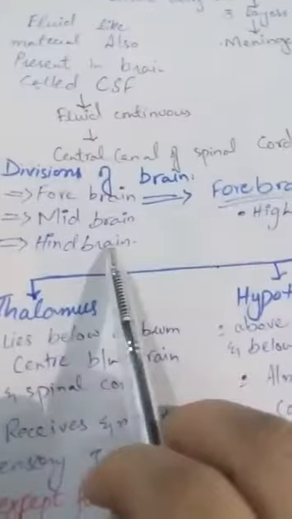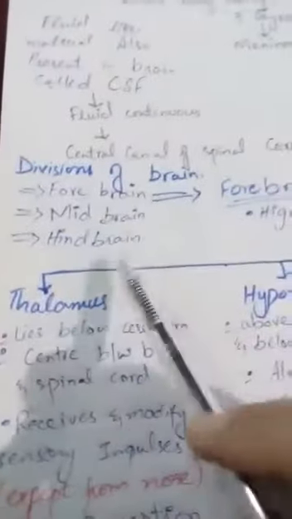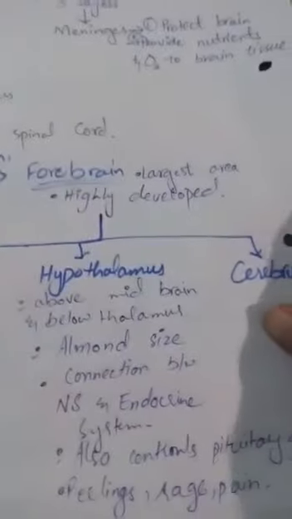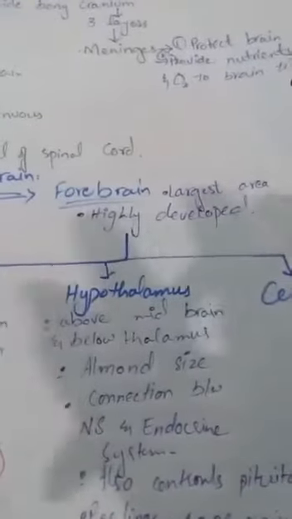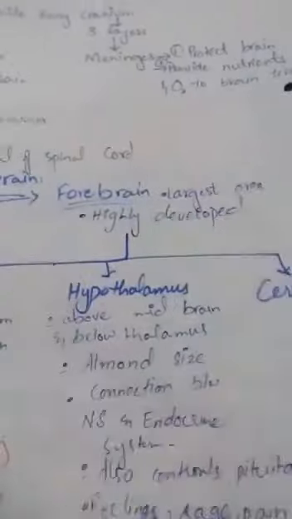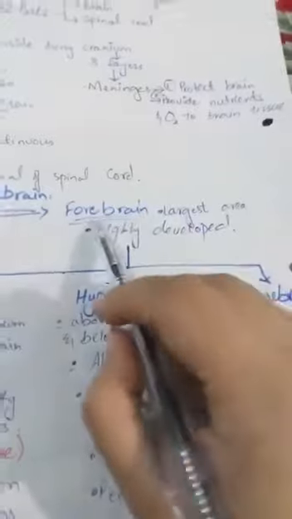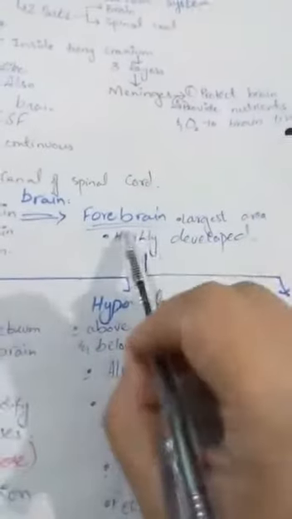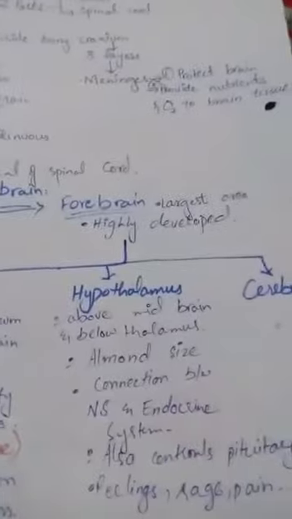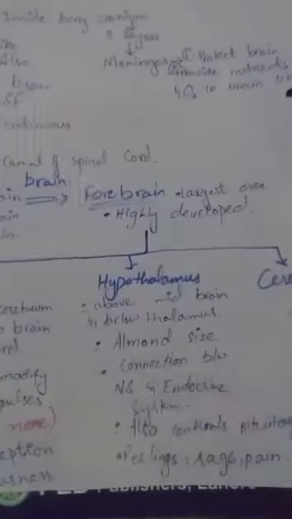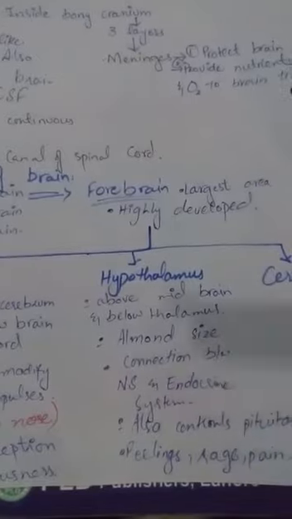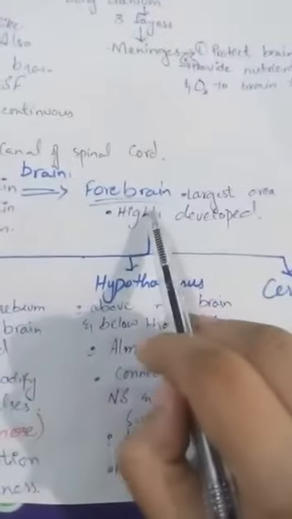Here we discuss the divisions of the brain. The brain is further divided into three parts: forebrain, midbrain and hindbrain. Firstly we discuss the forebrain. The forebrain is the largest area of the brain. It is highly developed in humans. The forebrain is also developed in animals, but it is highly developed in humans, because Allah Almighty gave us the title Crown of Creations because of this highly developed system present in the forebrain.